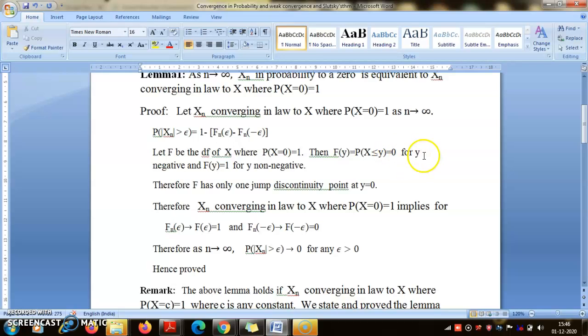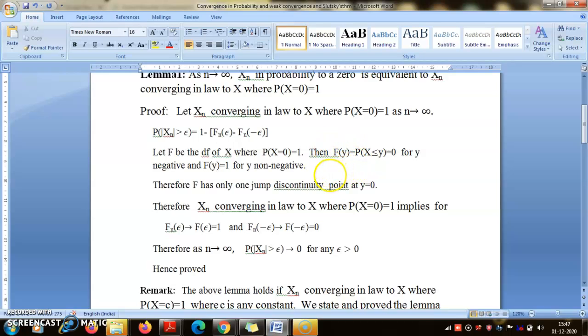If we look at the distribution function, that is the probability that X is less than or equal to y, obviously it will be 0 for any negative y, because X takes only the value 0, so it does not take any negative values. So the probability that X is less than any negative number is 0. And for y equal to 0 it is 1, because then the probability that X is less than or equal to 0 is the probability that X equals 0, which is the only value, that is 1. In the same vein, the probability that X is less than or equal to y, where y is anything positive, is also 1, since X takes only one value, 0. So you see, what does this function F look like?